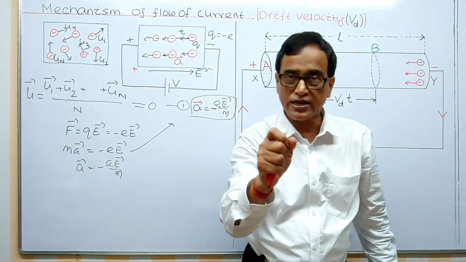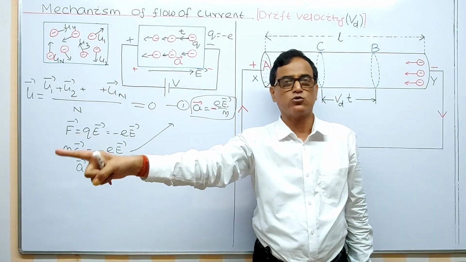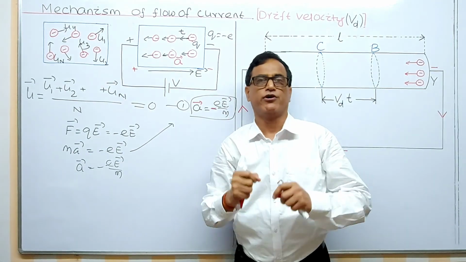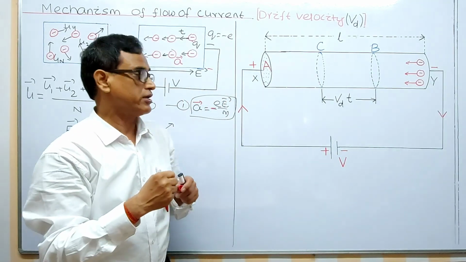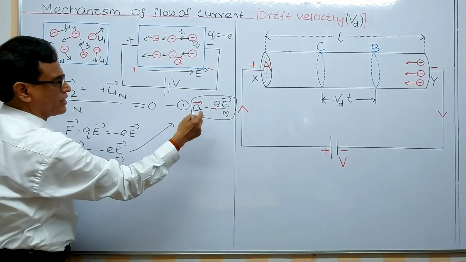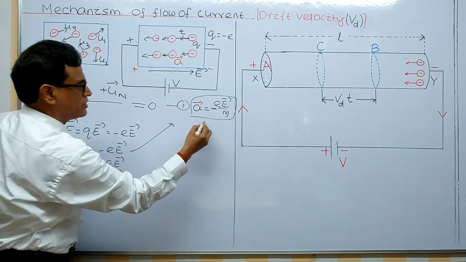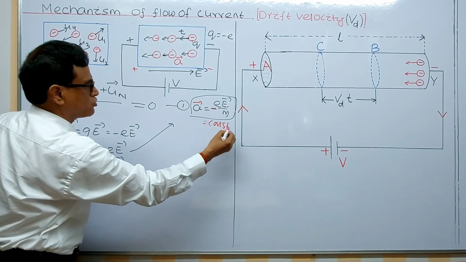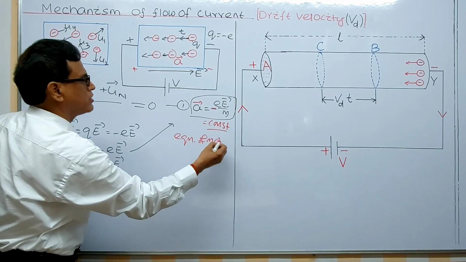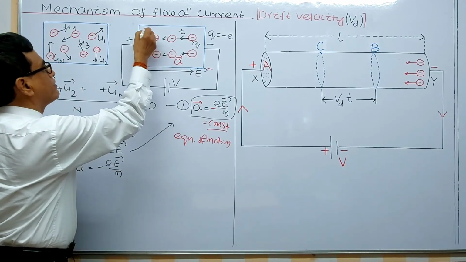That's why the acceleration of the electron becomes uniform if the electric field is uniform. And since this electron accelerates with this constant acceleration, we can apply equations of motion to get its final velocity.